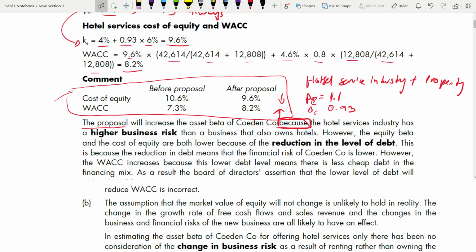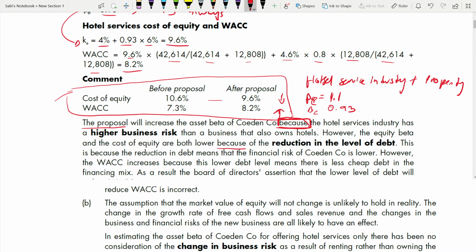It is given in bold, which means you have to write this. These are keywords. They have to be there in your answer. You cannot eliminate these words: higher business risk than a business that also owns hotel property. However, the equity beta and the cost of equity are both lower. So you see equity beta 1.1 and 0.93. It is lower, and the cost of equity is also lower. From 10.6% to 9.6% it reduced. Both are lower, and now you are explaining why it is lower.